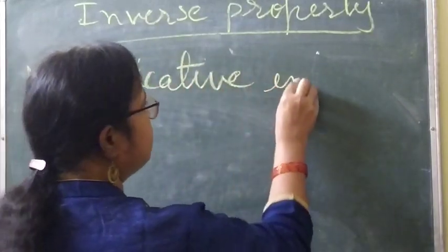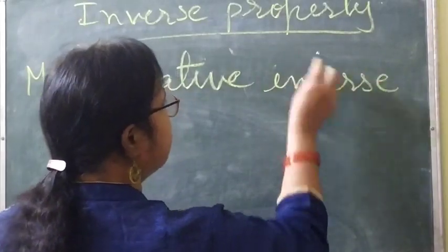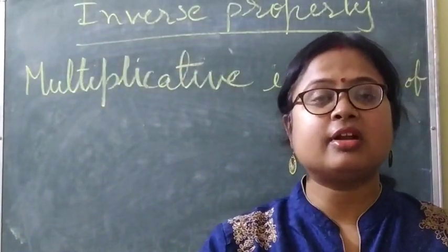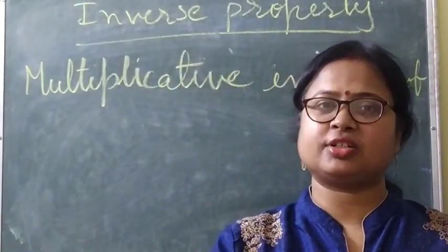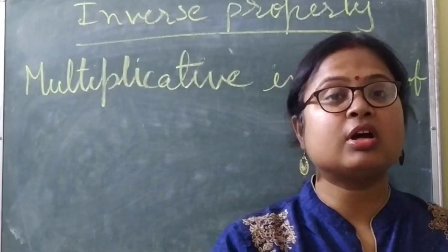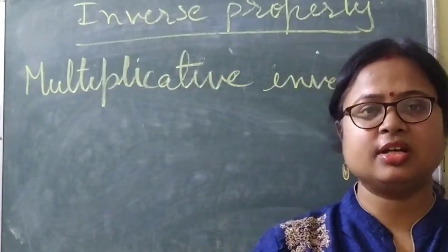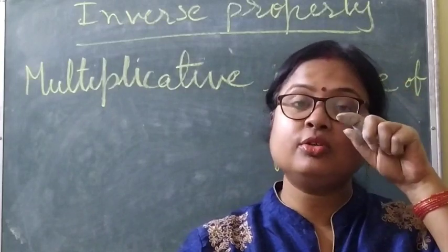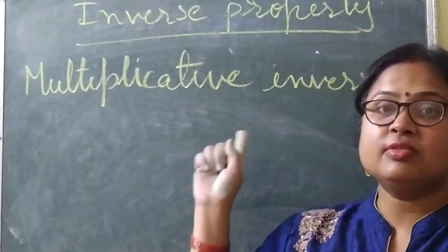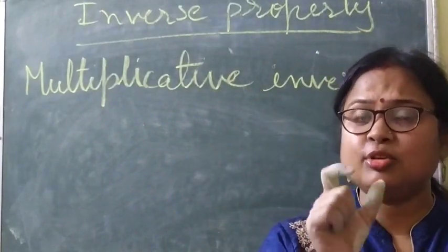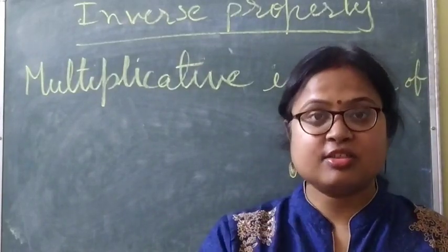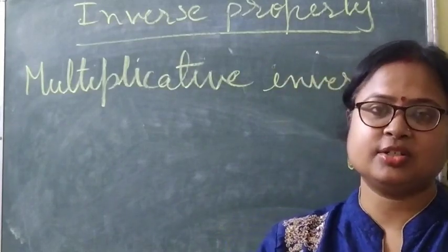So multiplicative inverse. If it is given in the question, write the multiplicative inverse of. So in case of multiplicative inverse, what we write? We write the reciprocal of the given fraction. Always remember, in multiplication, what we write? Reciprocal of the given rational number. In case of additive inverse, what we used to write? Negative of that rational number. But in case of multiplicative inverse, what we will write? Again and again I am using the term, so please set in your mind. Yes, reciprocal of that rational number.